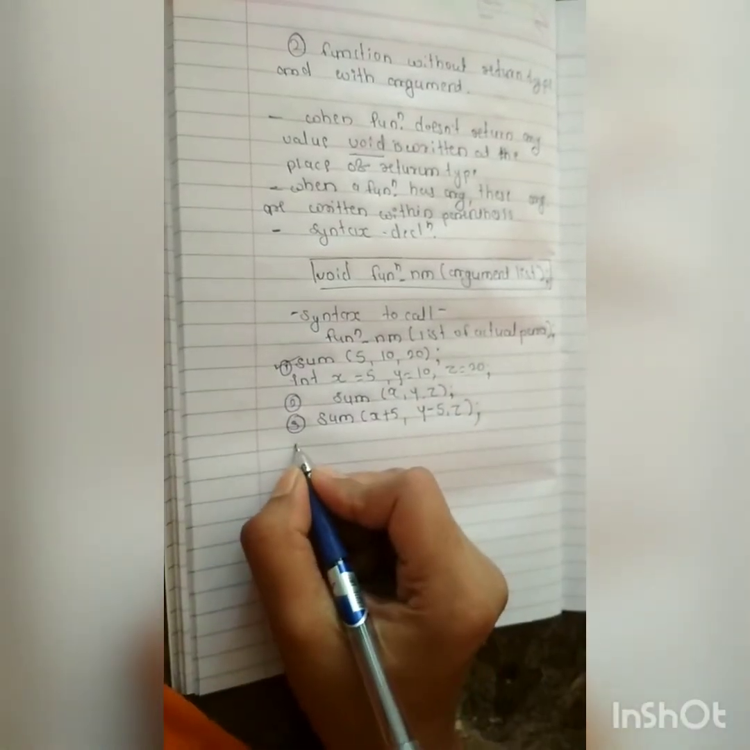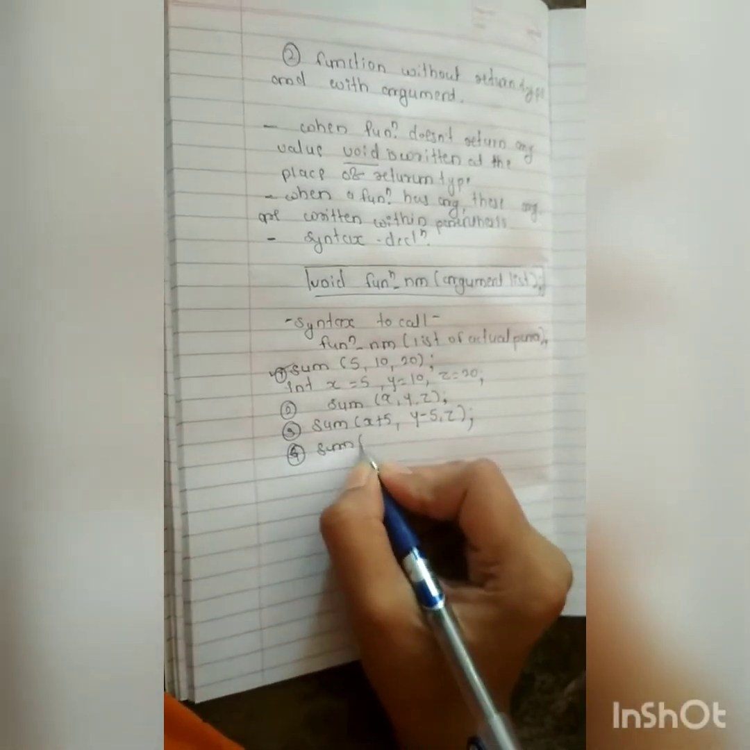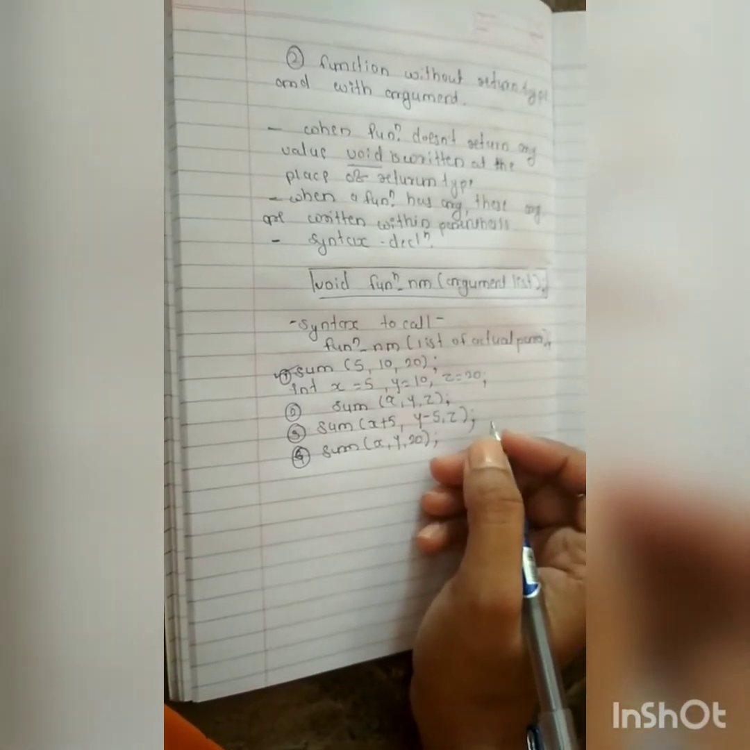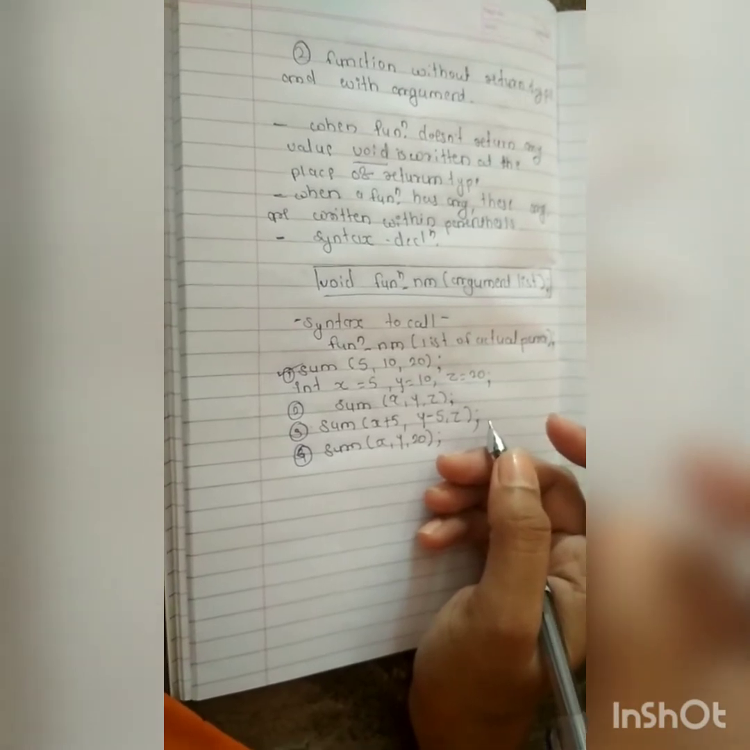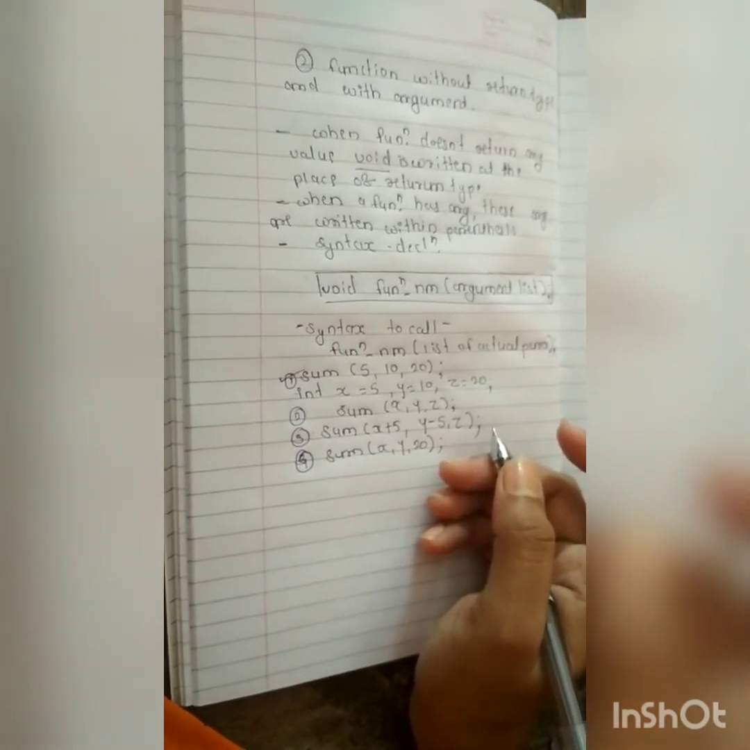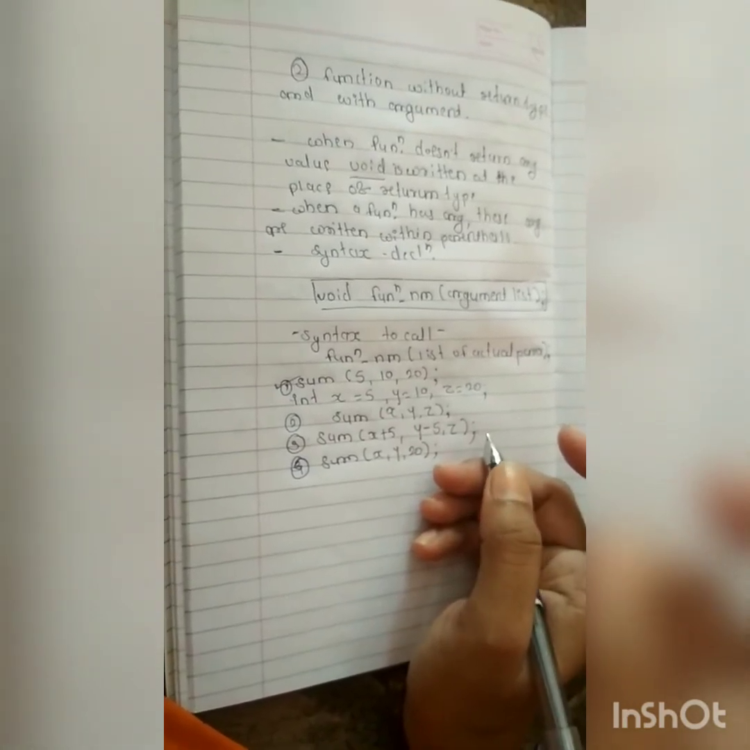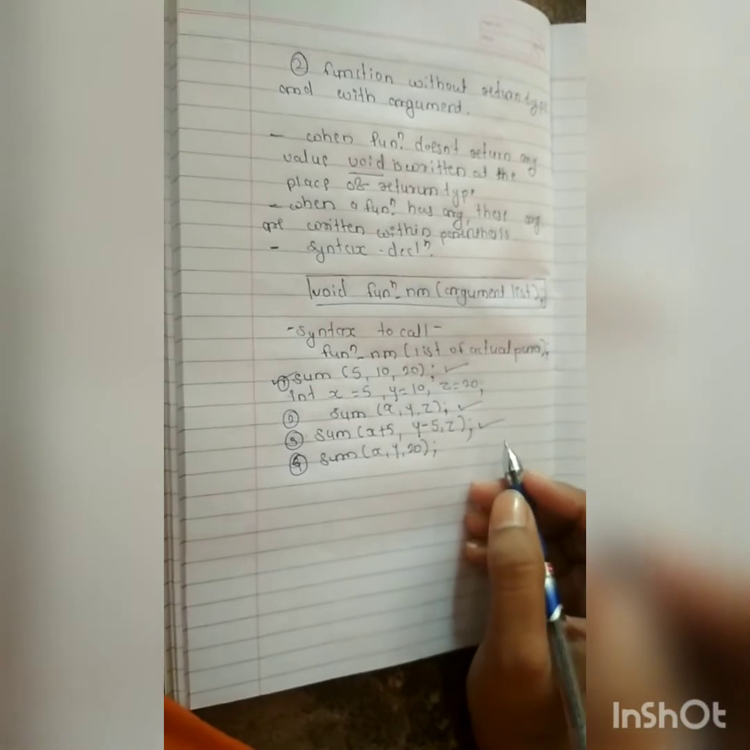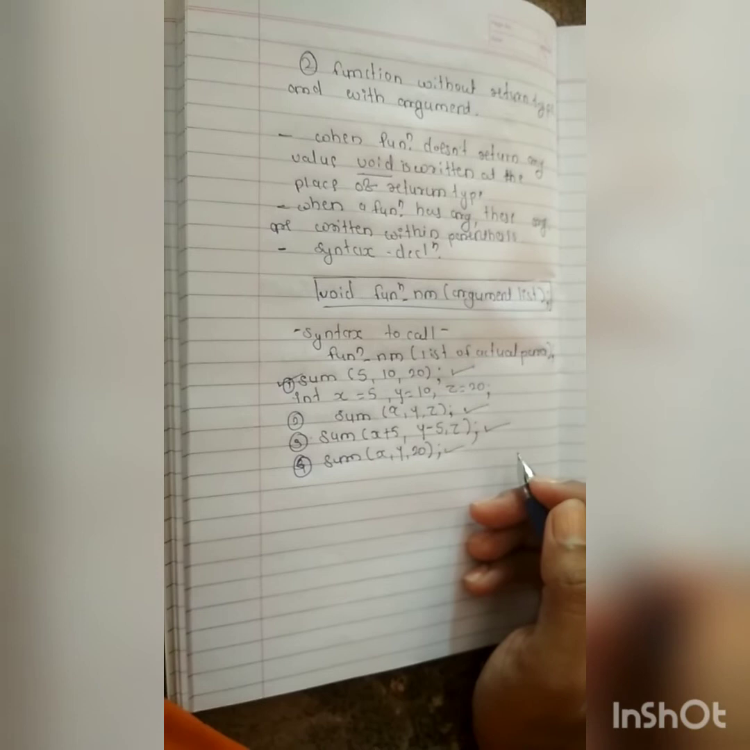We can also write sum(x, y, 20). These are valid function calls. Sum(x plus y) or sum(x plus y minus 5, z) are valid, since this is an expression. We can pass expressions, we can pass values, we can pass variables, or we can pass values and variables. All are valid.